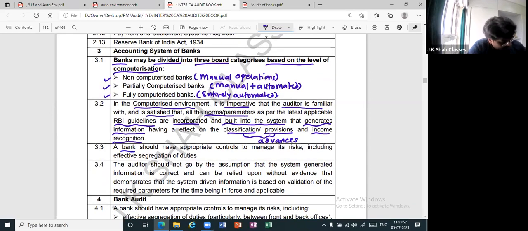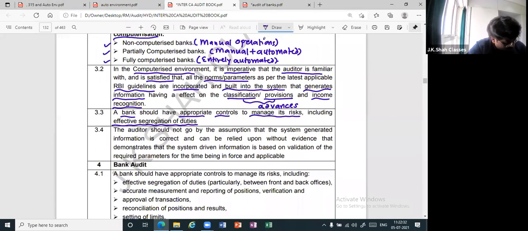Thereafter, a bank should have appropriate controls to manage its risks, including effective segregation of duties. You remember that segregation of duties I had told you? In a bank, if you visit now, you will find that the person who is doing a particular duty is not doing the same duty the next time you go. For a simple example, if one person is clearing the passbook on day one, if you go on day five, that person may not be clearing the passbook again, because there has to be segregation of duties. Perfect. Rotation. Fair enough.